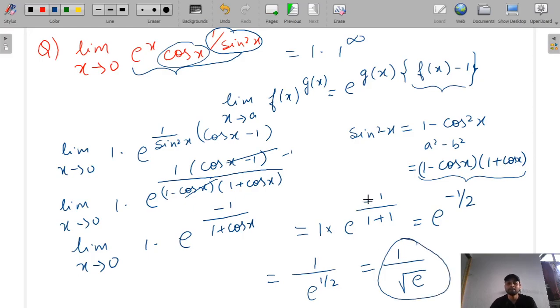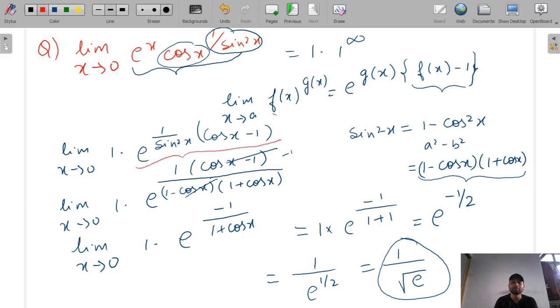So these two questions came in the previous year GATE examination. You saw how GATE questions are. They ask very easy questions only. They test your concepts, and you should also remember whatever standard limits we studied, the 7 standard limits. You should remember them, because if you remember them, then only you will be able to write these steps much faster.